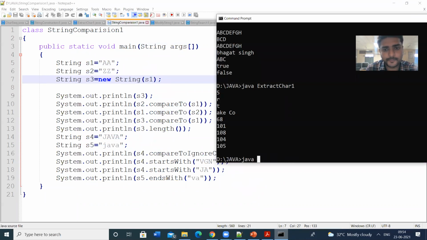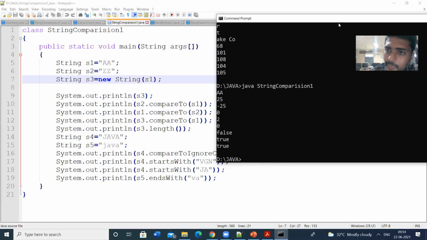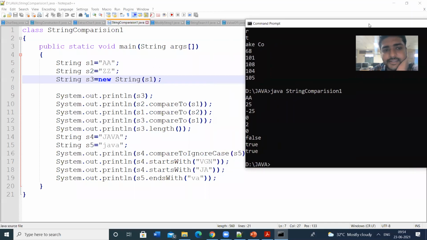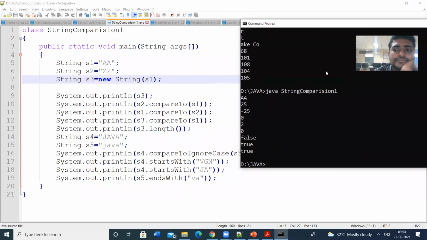The program name is StringComparison1. So let us see this one. The first print is S3.